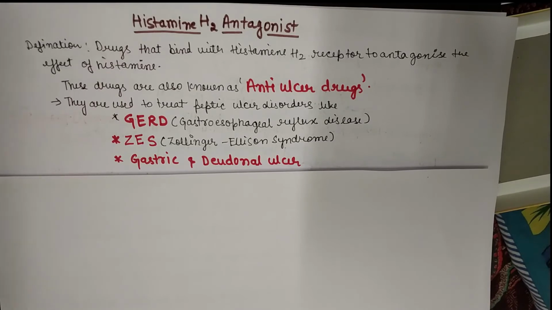H+ is the acidic ion. So H+ ion in the gastric cells, that is why they will reduce the acidity or acidic medium in the stomach. In this way they will prevent the ulcer formation or cure the ulcer. In case severe ulcer is there, slowly they will reduce the concentration of acid and by the time the ulcer will